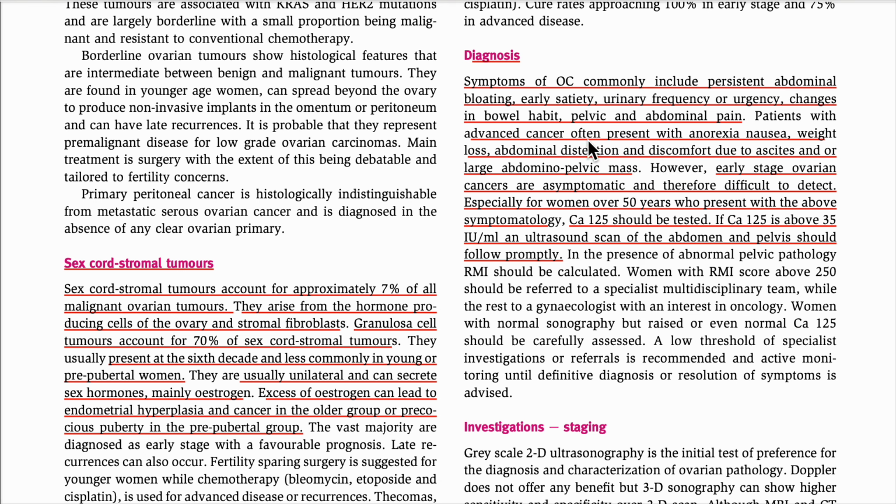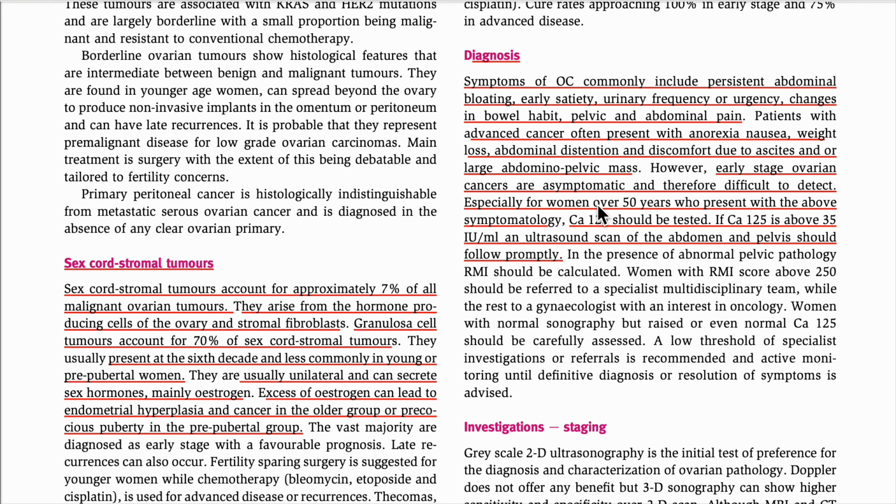Mostly they will present with persistent abdominal bloating, early satiety, urinary frequency and urgency, and change in bowel habit, and she will have pelvic and abdominal pain. So this is the presentation of the patient. Early stage cancer is mostly asymptomatic. I already told you that they are diagnosed late, at stage 3.